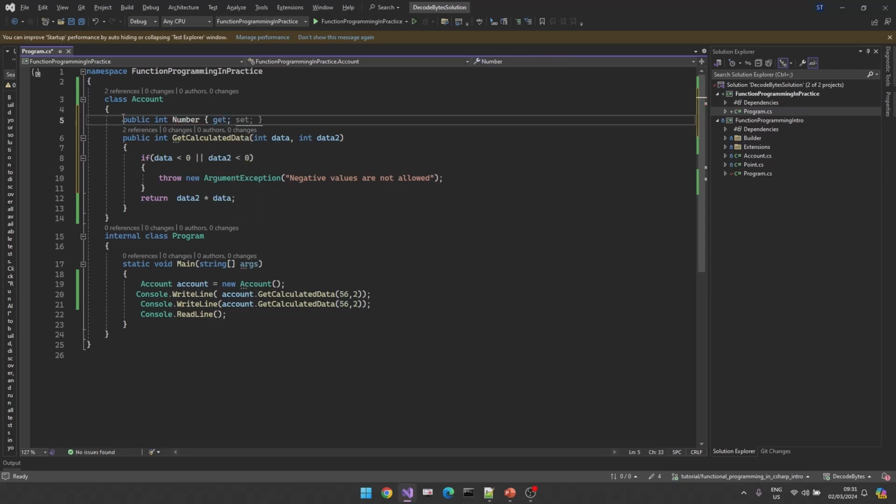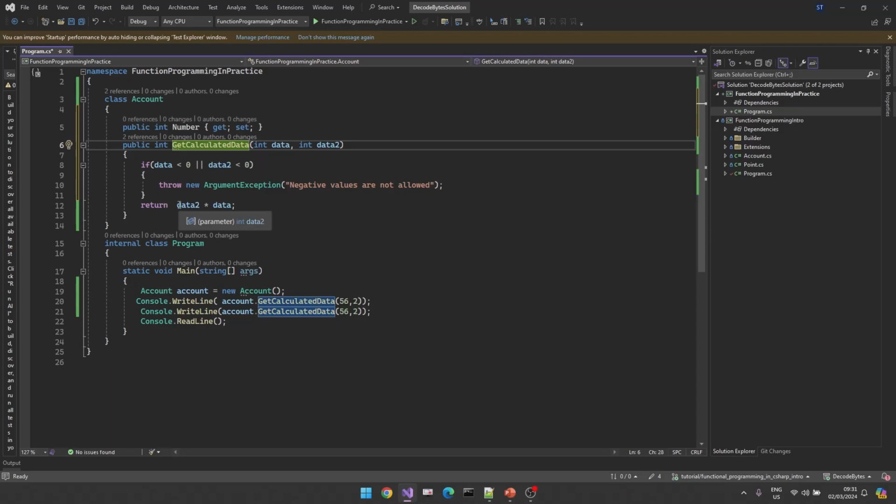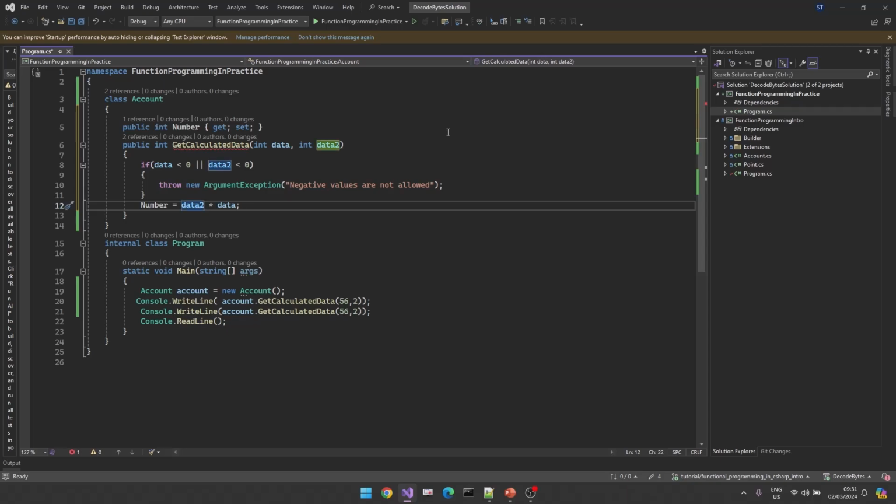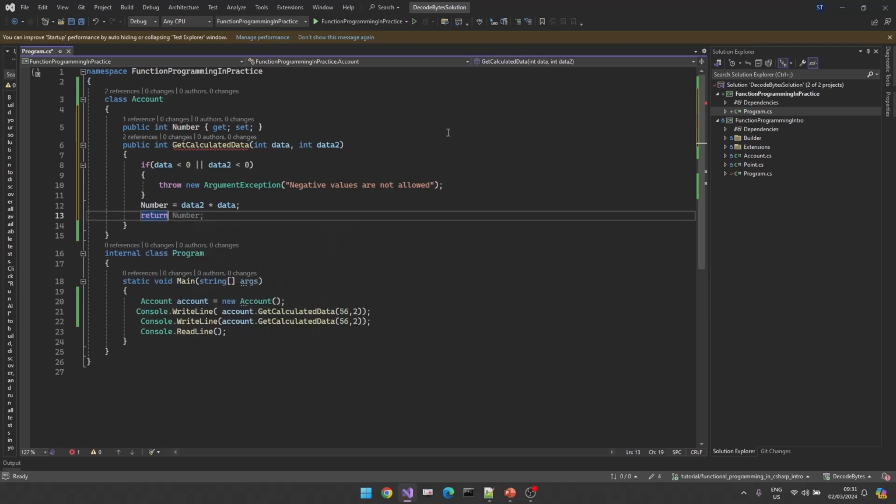Okay, let's make it get set, and we have get calculated data. When it calculates, it assigns. I'm just trying to provide simple examples as much as possible, and we are just returning this number. The problem here is we are interacting with a global state. So I don't know from this signature that I will interact with the internal data. This is our internal data, and my function writes some information to this number.